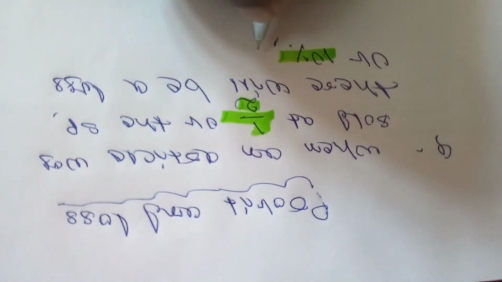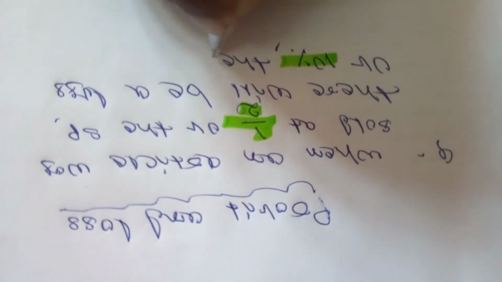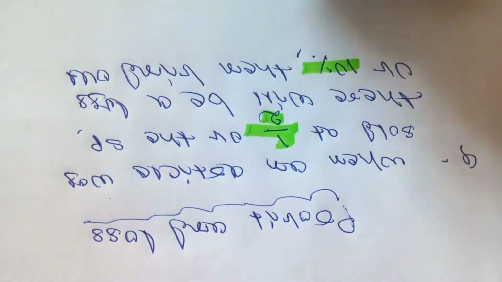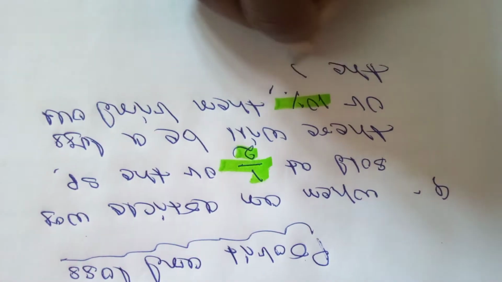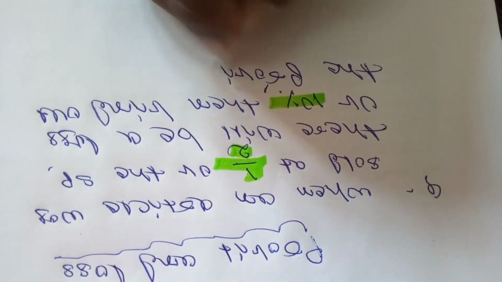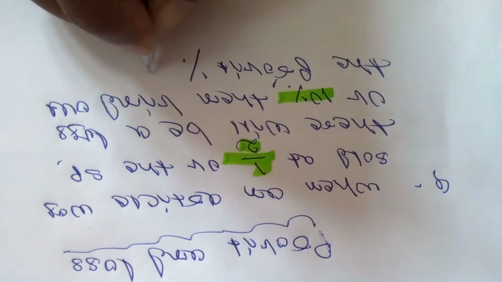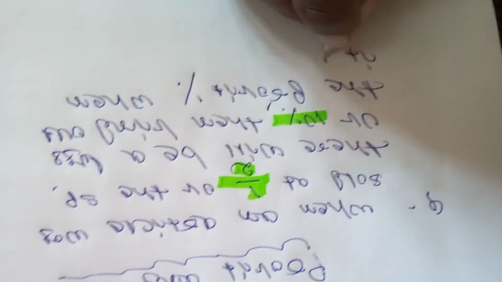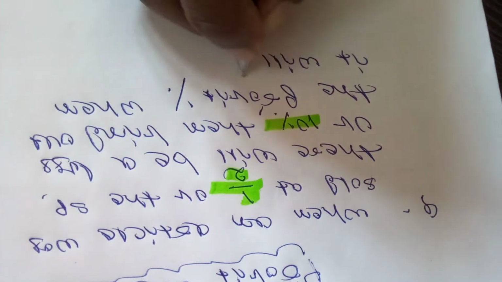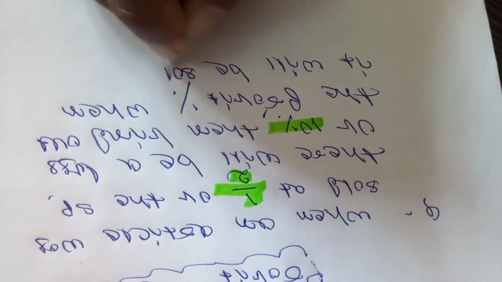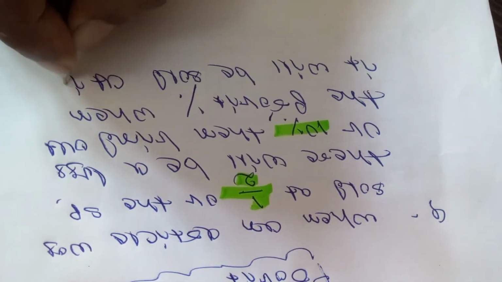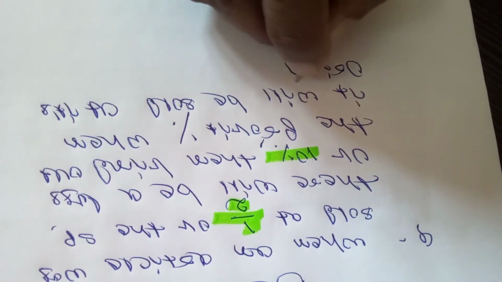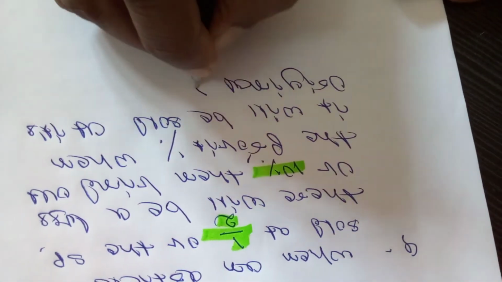Then what does the question ask? Find out the profit percent when it will be sold, means the article will be sold, at its original price, means at the selling price.